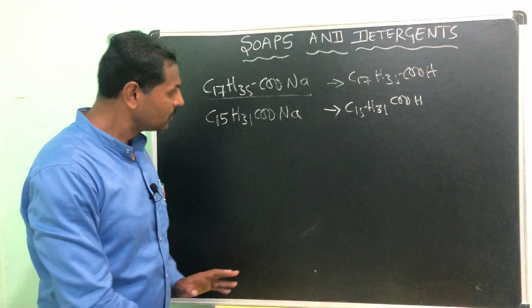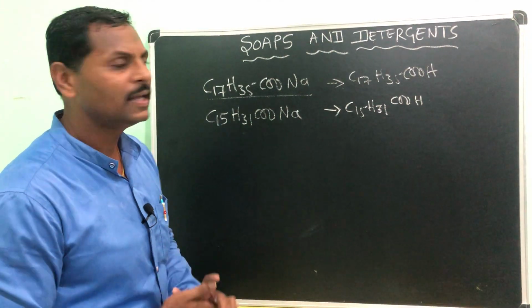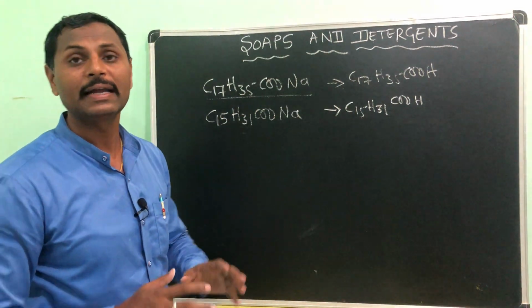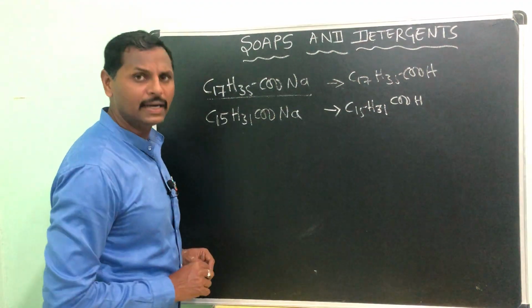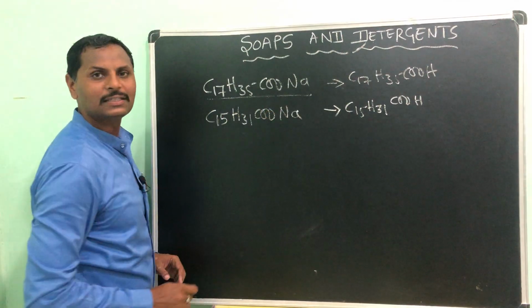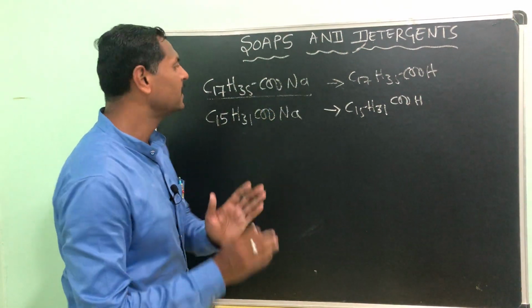Understood? Okay then. Preparation we already discussed in the previous video, so simply I will tell you what it has in it so that it can do the cleansing action. Simply, it has two ends. We will come to the detergents a little later. First we will discuss this. It has two segments.